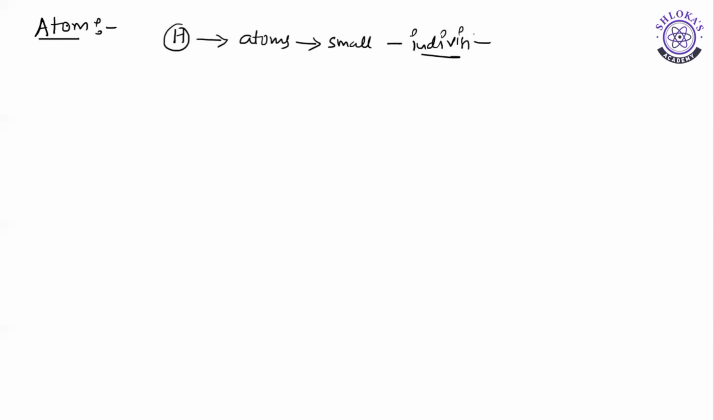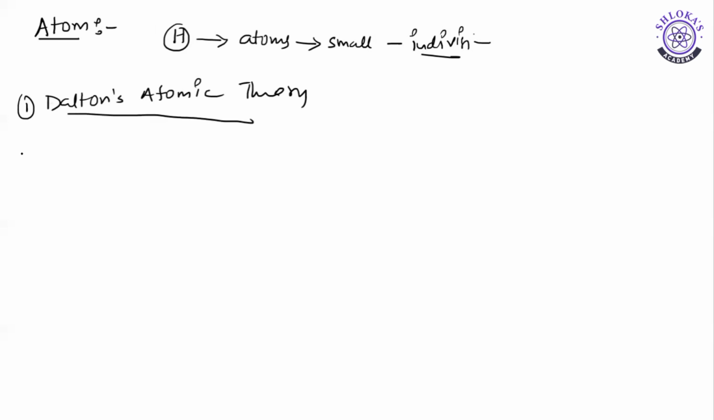In order to explain about this atom, the first scientist who proposed one theory was Dalton, and the theory was Dalton's atomic theory. What are the important postulates he has given? All these we will discuss. In this Dalton's atomic theory, first is the definition of the atom. According to Dalton's atomic theory, atom is the smallest indivisible particle of an element, is called as atom.